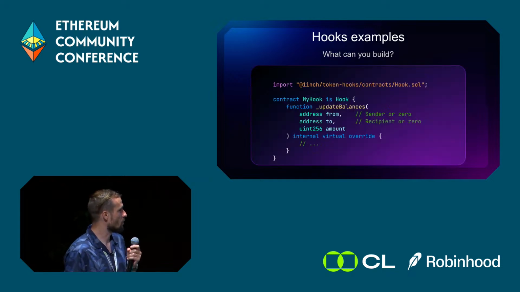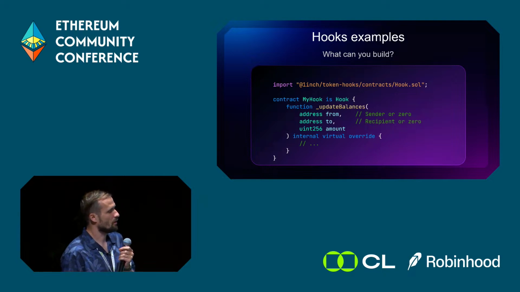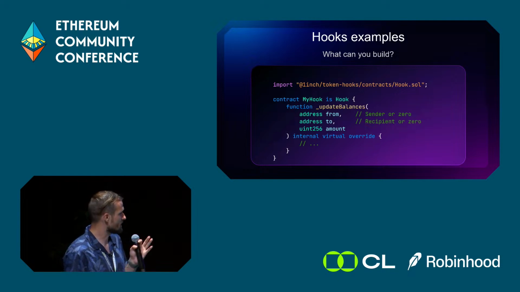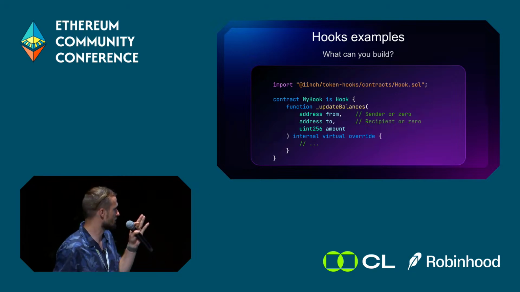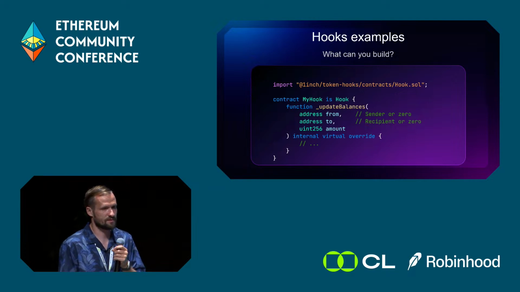And what is a hook itself? A hook is just a smart contract with one single method, update balances. It's notified about balance changes in a very similar way to how the internal update method of the OpenZeppelin ERC20 implementation looks. We just added a base hook implementation to make sure you will not forget any important checks, like who the caller is. The caller of this method should always be the token this hook is attached to. So we just inherit from the base implementation, which performs these basic checks. It's just a little bit of comfort here.